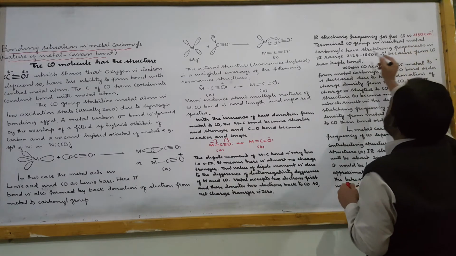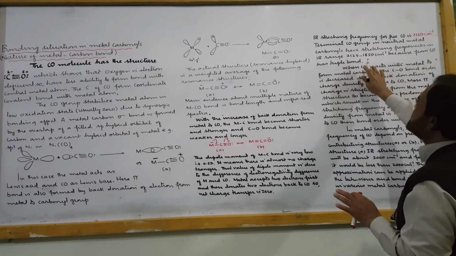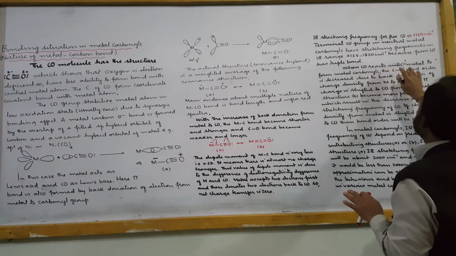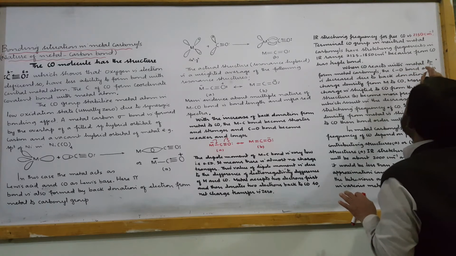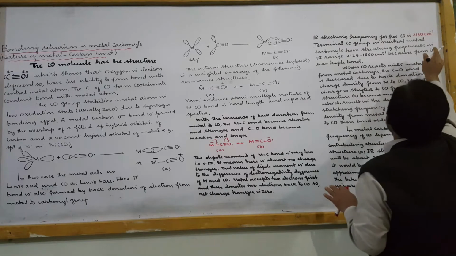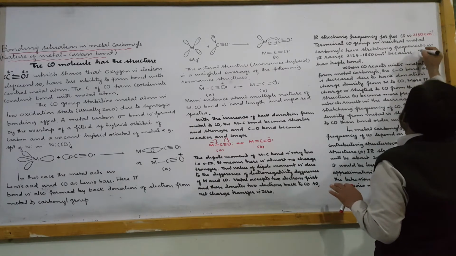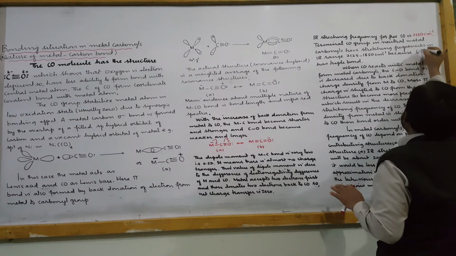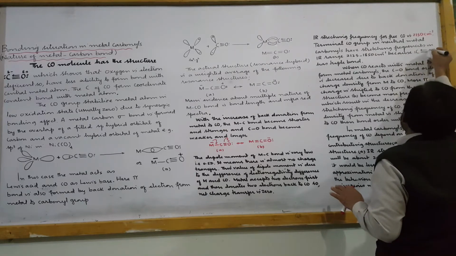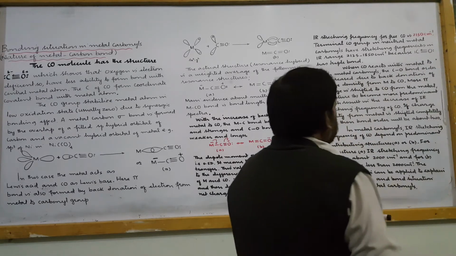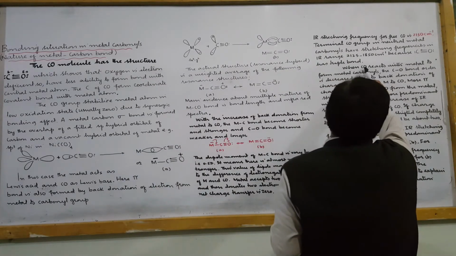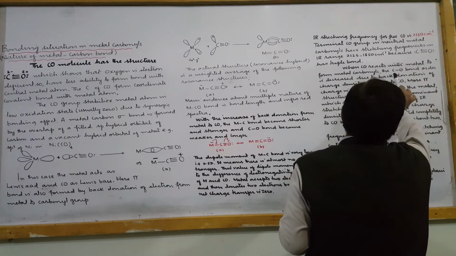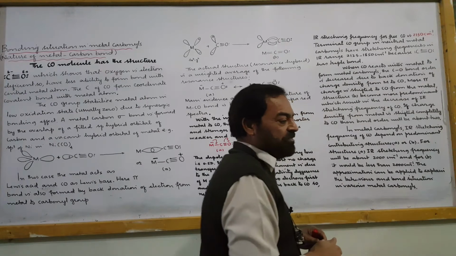in the range of 2150 to 1850 per centimeter, because carbon monoxide has a triple bond. When carbon monoxide reacts with a metal to form metal carbonyls, the CO bond order is decreased.